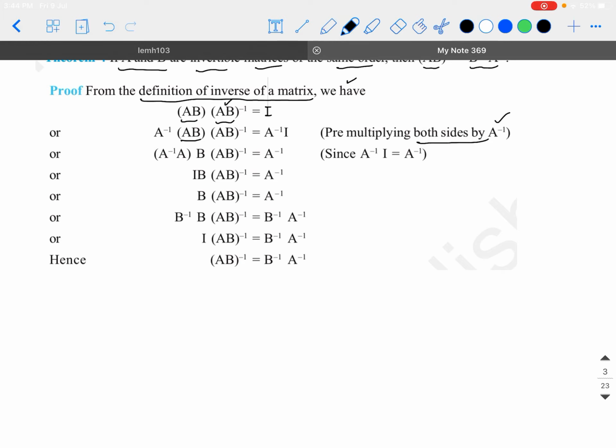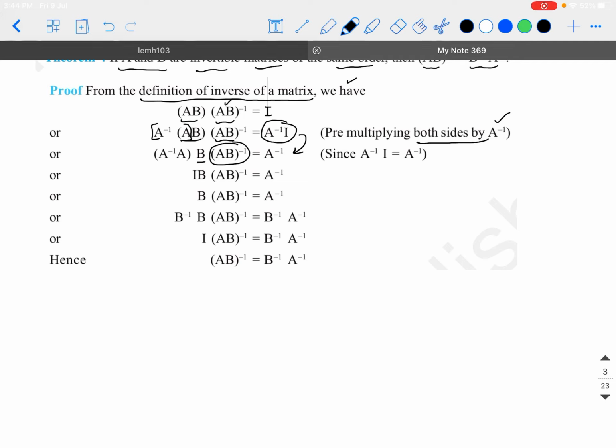A inverse of AB into AB inverse is equal to A inverse of I. But we know that A inverse multiplied with the identity matrix is still the same matrix, which is A inverse on the right hand side. Whereas on the left hand side, we will combine the first two matrices, that is A inverse into A, into B, which is left out, and AB inverse is undisturbed. So this is going to be the second step.